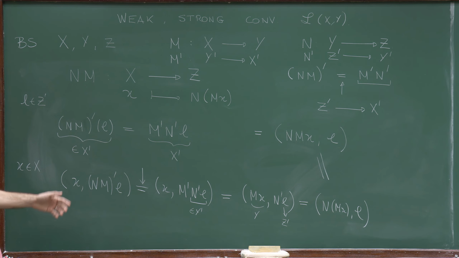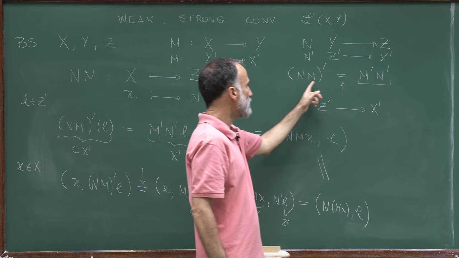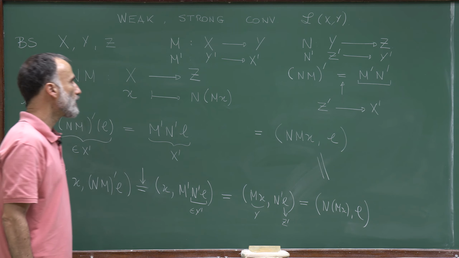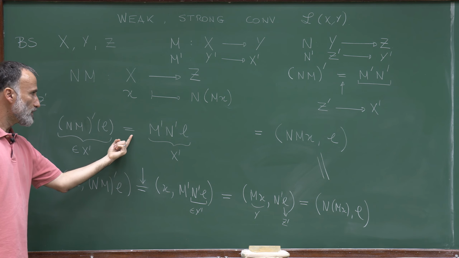So let me just repeat what we did. We want to prove this identity. To prove that this identity holds, we have to check that for all L in Z', we have this identity.